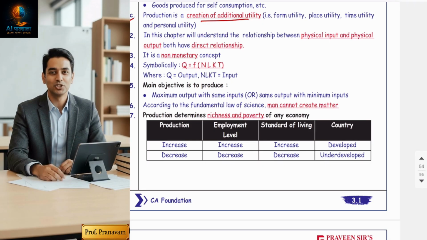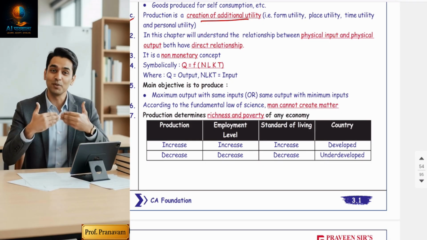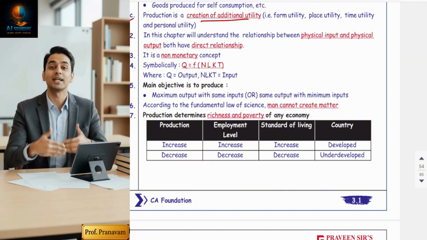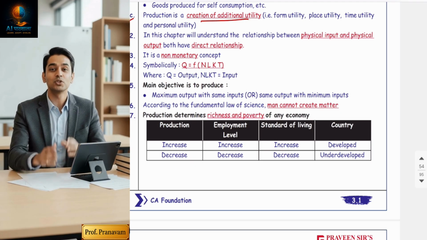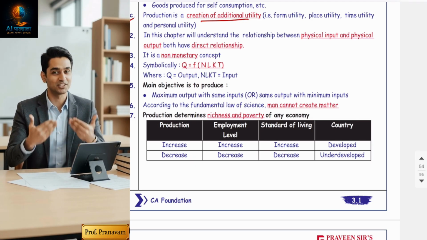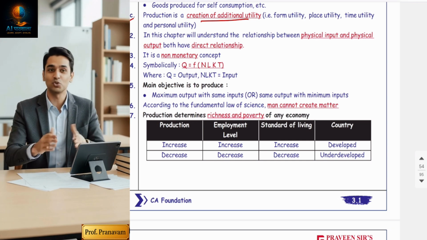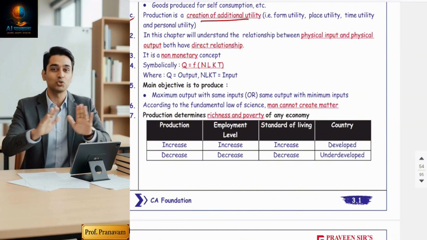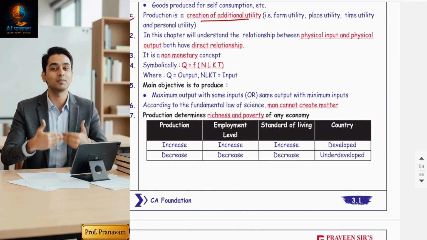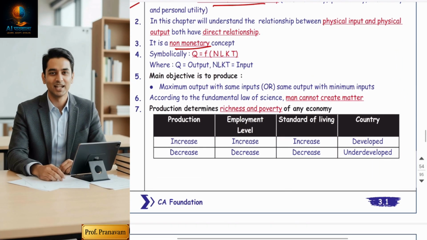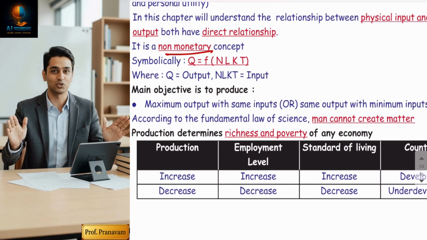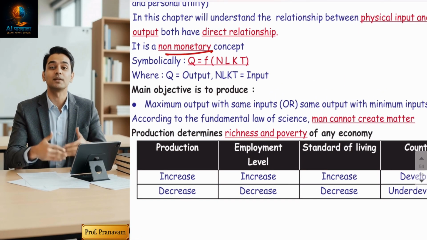Second point, guys, in this chapter, we are going to study the relationship between only and only input and output. As you know, in economics we can study only relationships between any two factors. In this chapter I'm going to talk only and only about input and output. And the most important thing why I say it is a technical chapter, because input is also quantity and output is also quantity. Which means it's a non-monetary chapter. Input is quantity, output is quantity; I'm comparing quantity with quantity. Okay, so it is a non-monetary concept, and symbolically, output and input is presented as Q, output is a function of NLKT: land, labor, capital, entrepreneur.